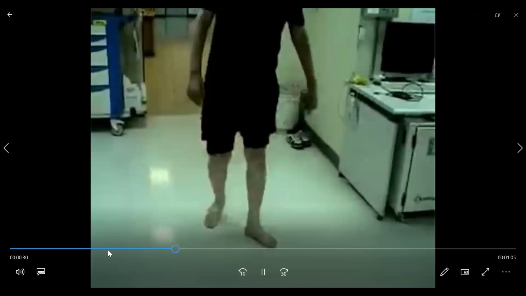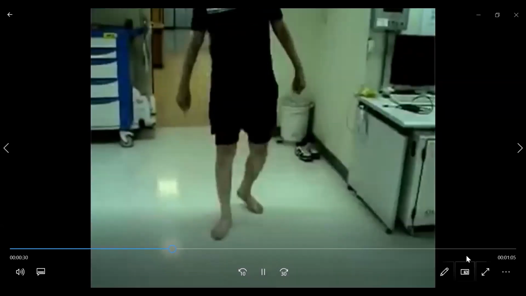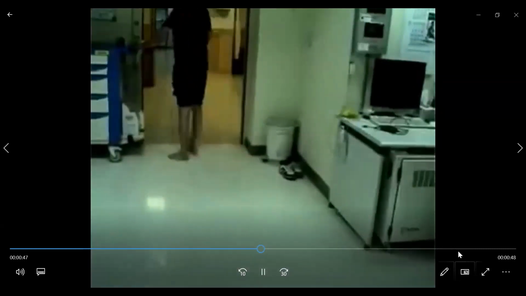So this is your waddling gait. In waddling gait, the patient walks like a sailor. They walk like a duck, which is called duck gait. They walk with one leg at a time and the other like this. So this is a duck gait, sailor's gait or waddling gait.